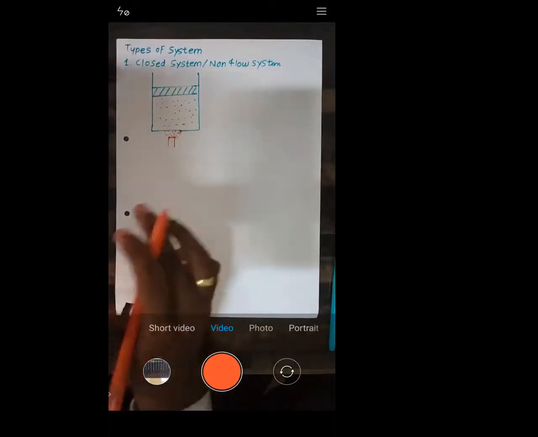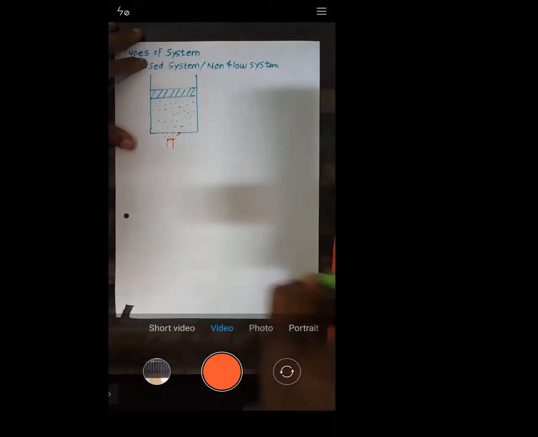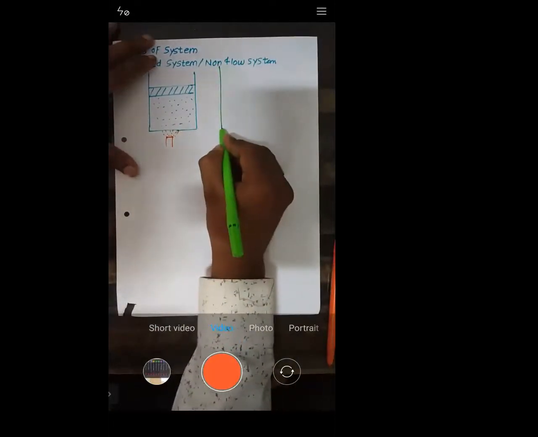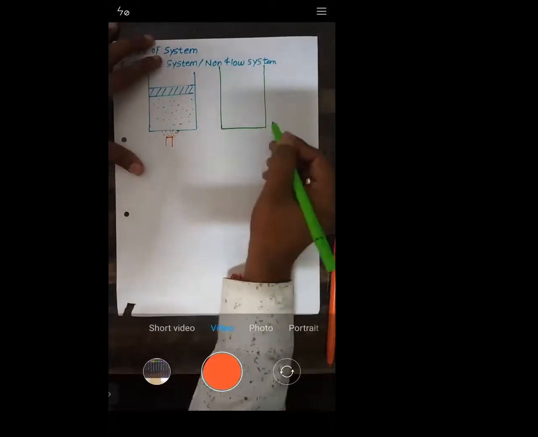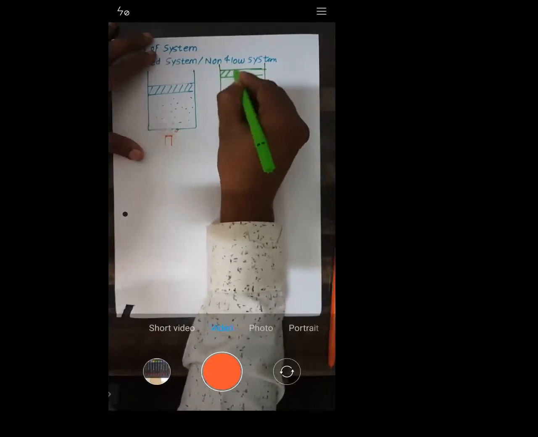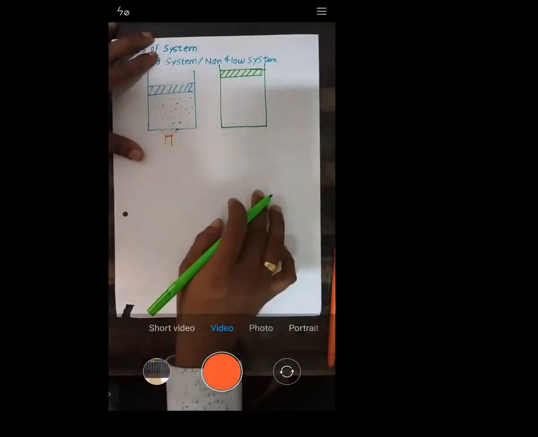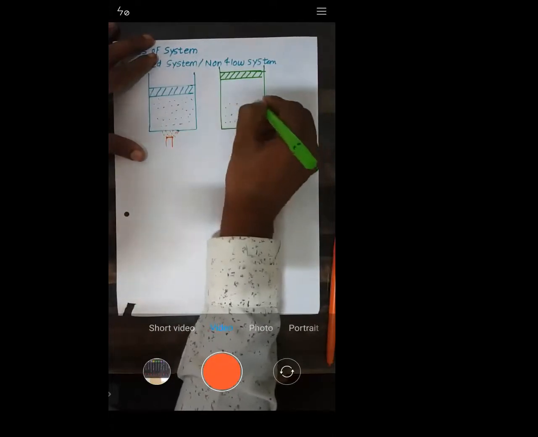When we heat that gas, the gas is going to expand. There will be expansion, and this is the new position we got. Whatever gases are present inside undergo expansion, and as a result you get this new position.